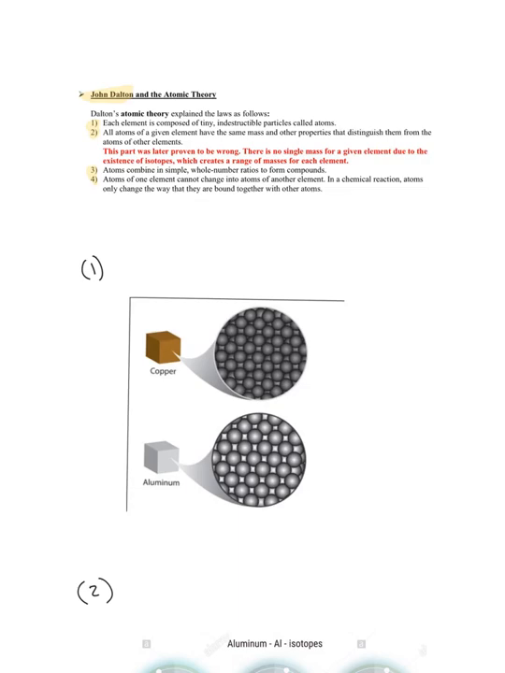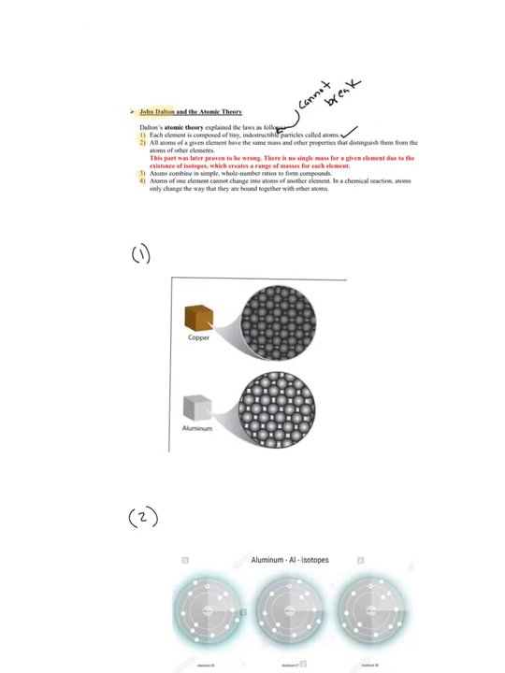The first one says, each element is composed of tiny, indestructible particles called atoms. That's number 1. Indestructible means you cannot break. Okay, if you don't know that, you can make a note. It means you cannot break.